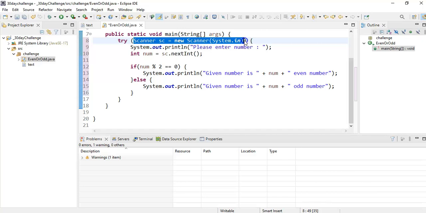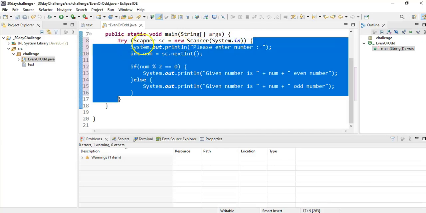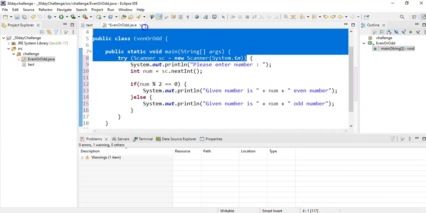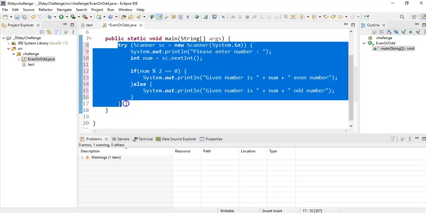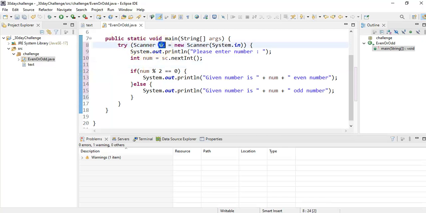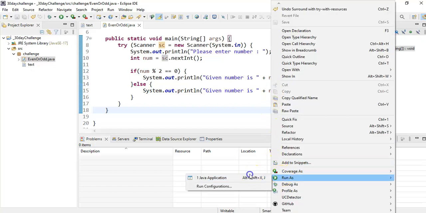We give the resource inside the brackets. The advantage is that it will close automatically. Once execution is done, it will close the Scanner object automatically. Otherwise, you have to use try, catch, finally and close the scanner object in finally. Instead of that, this is called try-with-resource, and it will close the scanner automatically.